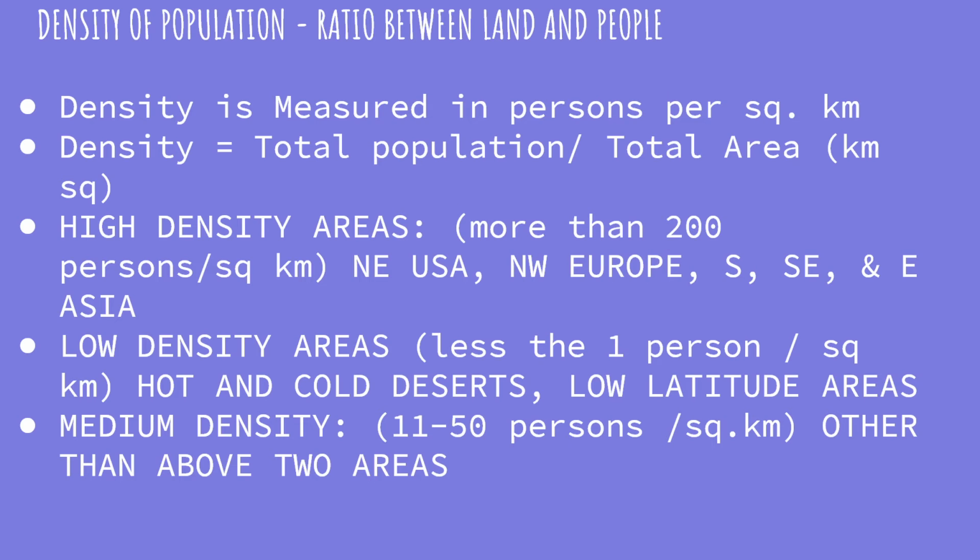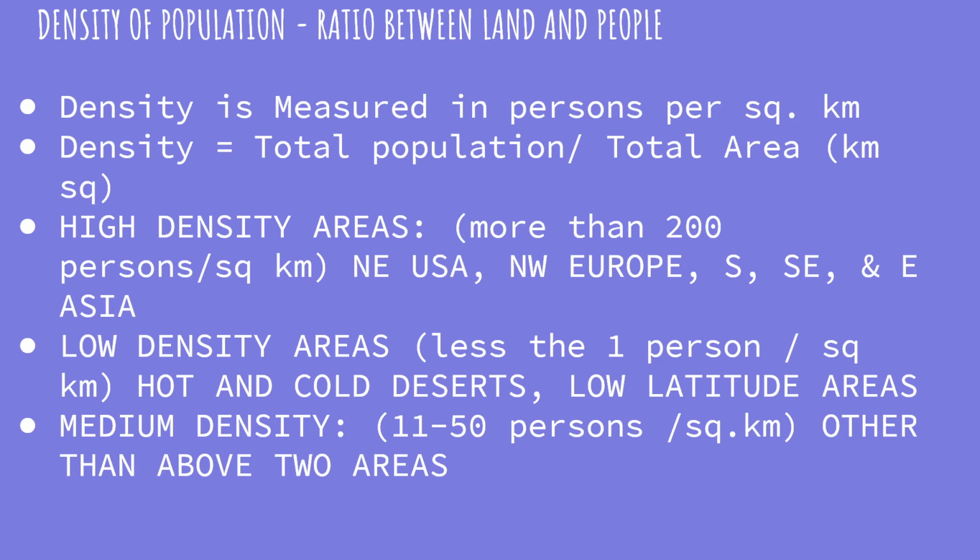Here again, we are talking about the same thing. The densely populated areas in the world, where more than 200 persons live per square kilometer, are the northeastern part of USA, northwestern part of Europe, South, Southeast and East Asia. These are the densely populated areas.